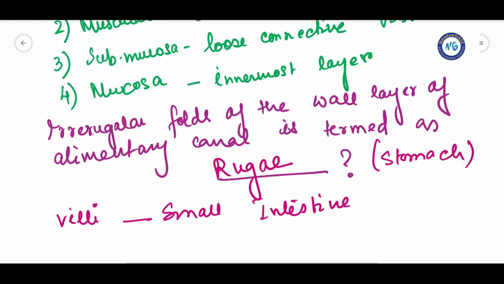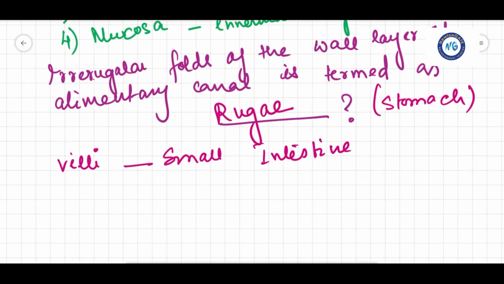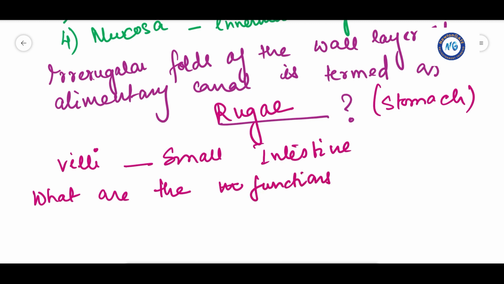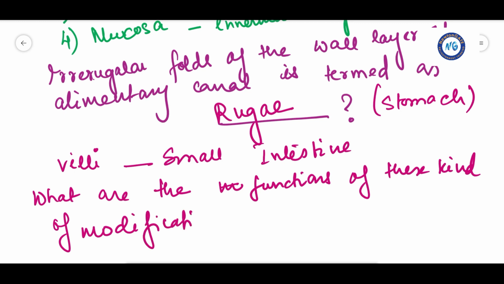This modifications, what the question comes here, that what is the function of these modifications? These are the kind of modifications of the alimentary system. Now what are the functions or what are the significances of this kind of modifications? Now these modifications actually increase the surface area enormously.